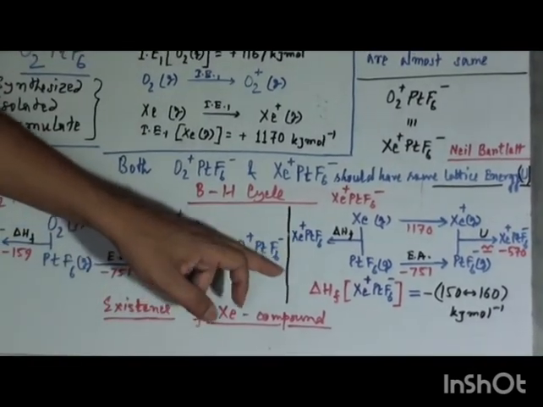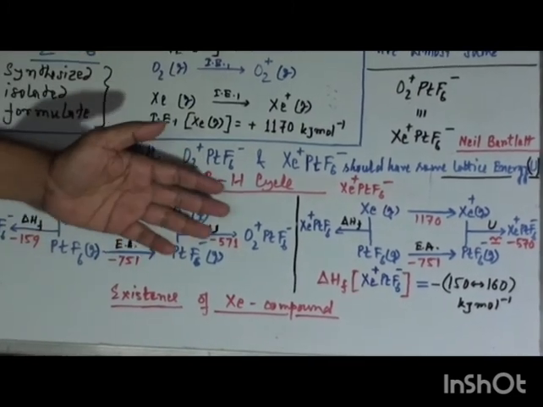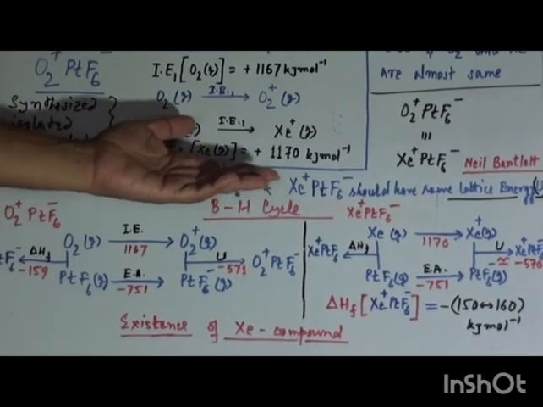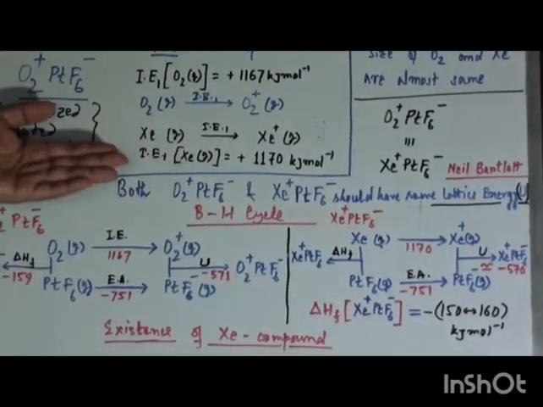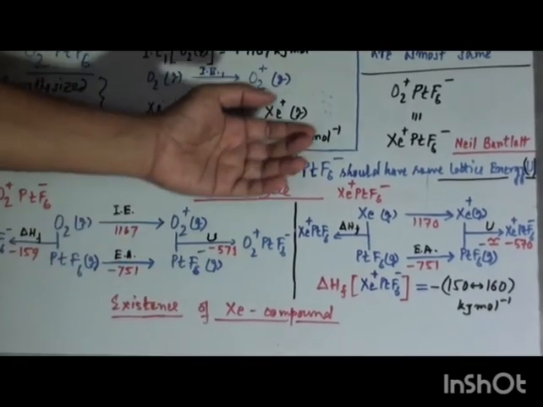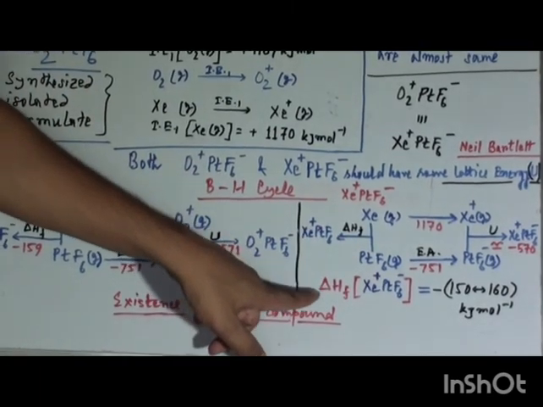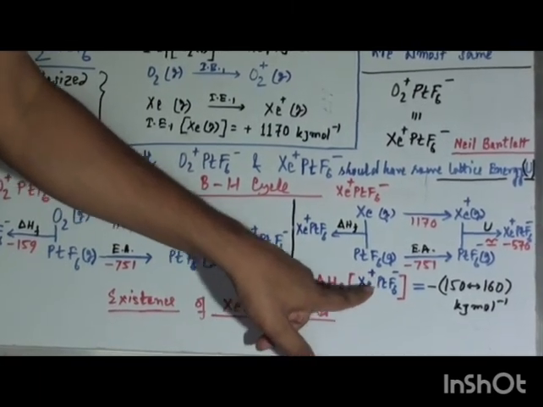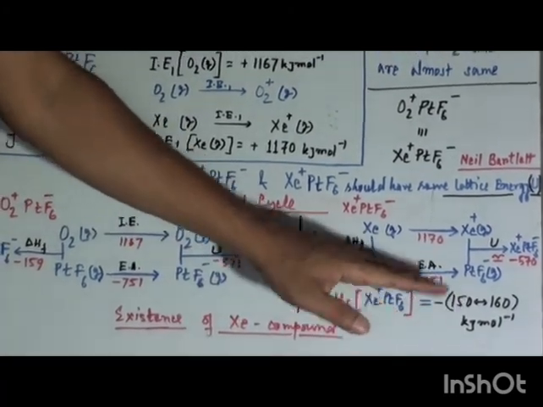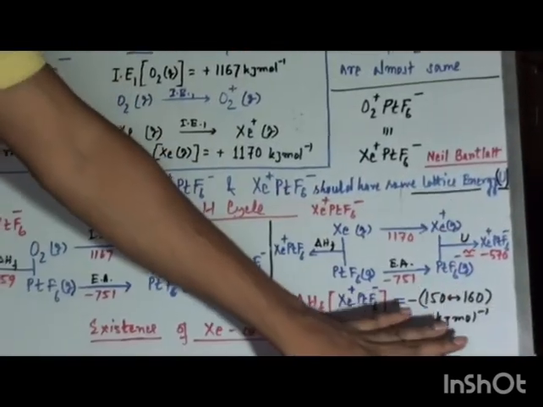And applying all these thermodynamic data, since xenon plus and O2 plus are almost the same and their lattice energy is also the same, or should be the same, we can find the formation energy of the Xe plus PtF6 minus compound. It is nothing but negative, thermodynamically negative, almost 150 to 160 kJ per mole.